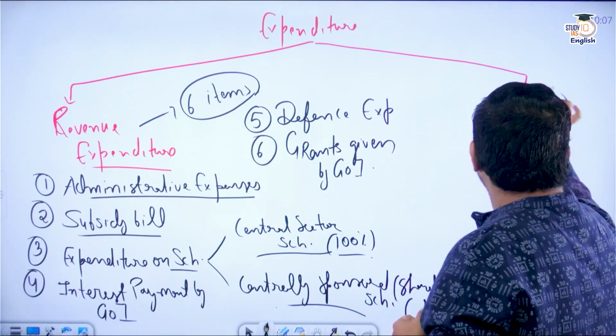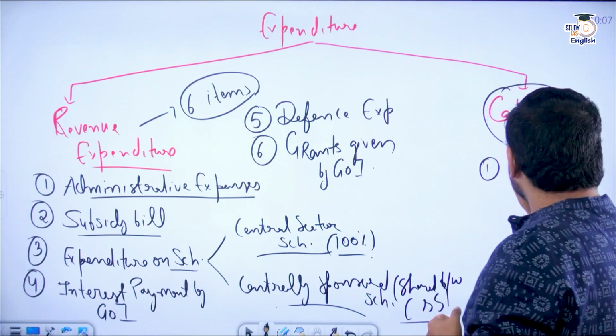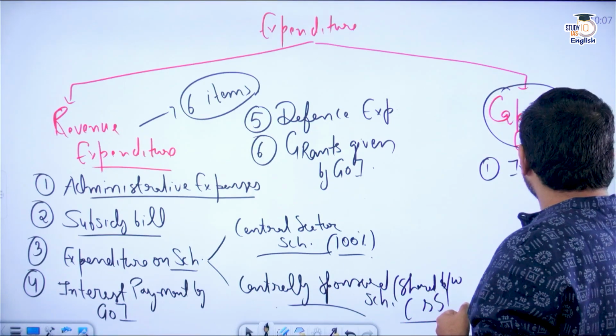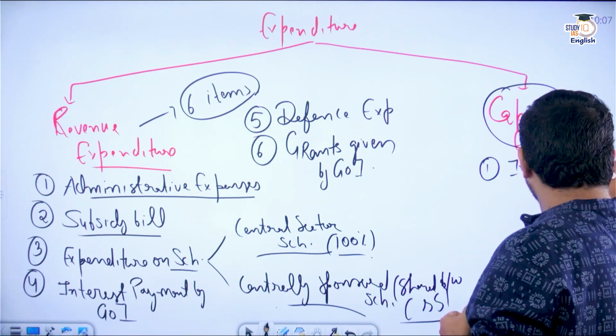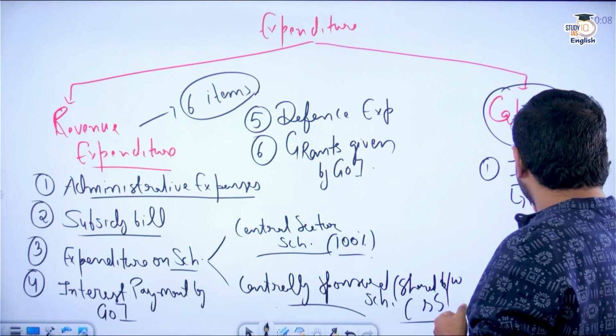Now, when it comes to capital expenditure, first of all, whatever amount is spent by the government on infrastructure, for example, road, railway, etc.